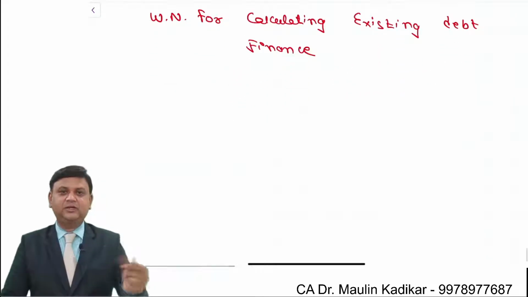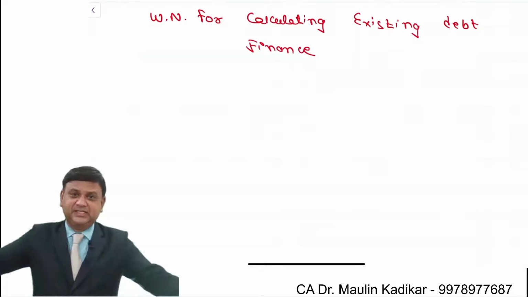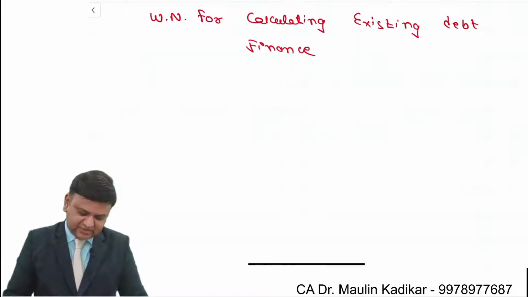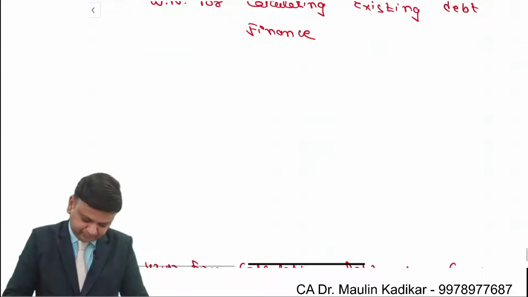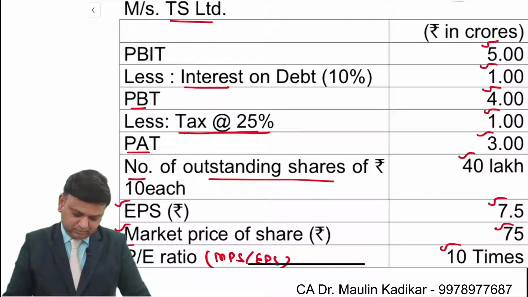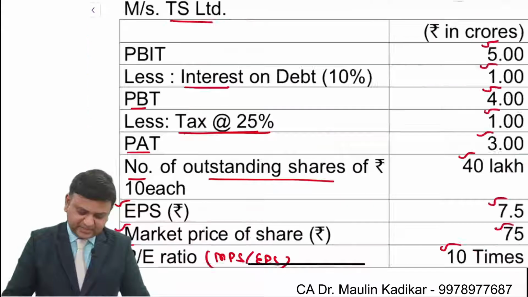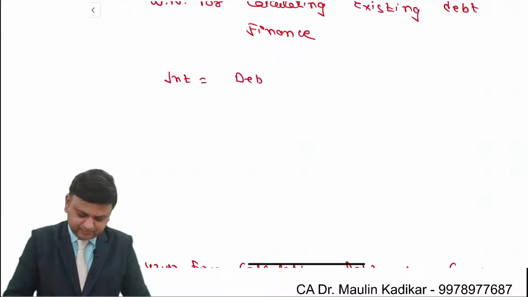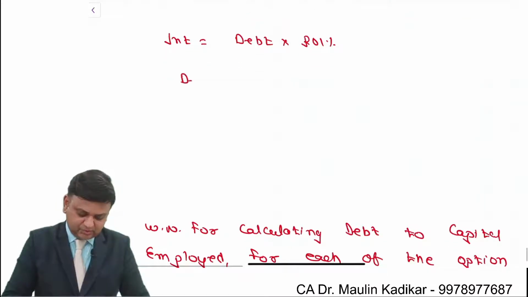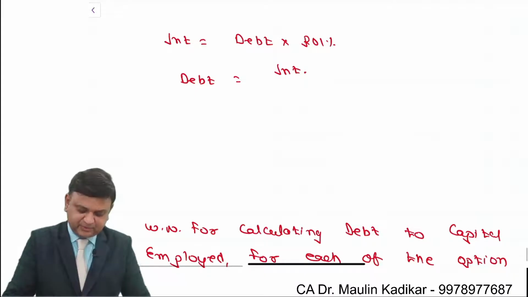I just explained that to you. First of all, we'll calculate the working note for calculating existing debt finance. It will be found like this: interest is equal to debt into rate of interest, so debt is equal to interest upon rate of interest.